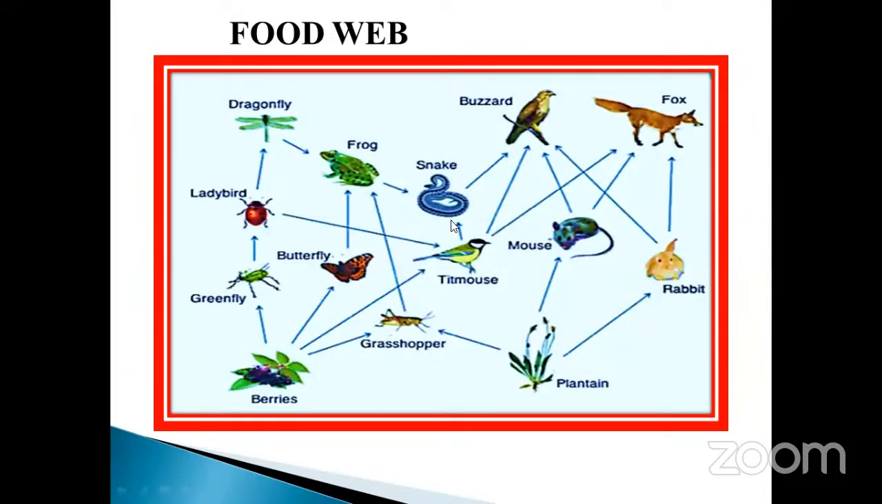See that. Next one is called the food web. What is the meaning of food web? More than one food chain united together in the form of a network-like structure is called a food web.